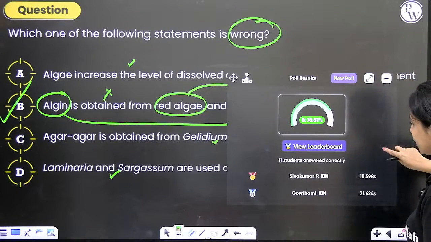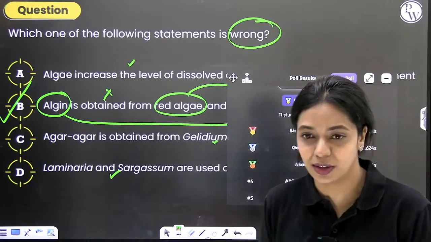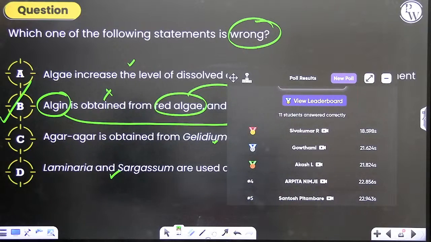So the correct answer for this question is option B. 79% of you have answered correctly. What was the confusion? Which other option did you get confused with? Let me see. Some of you are confused with C. I think one or two of you have answered it as C.